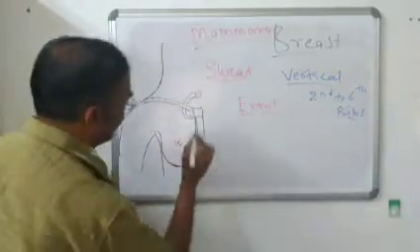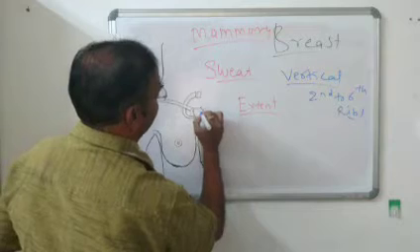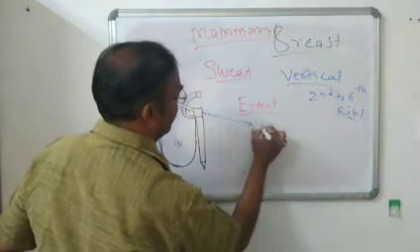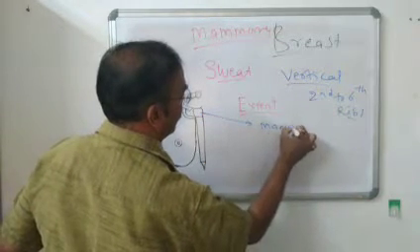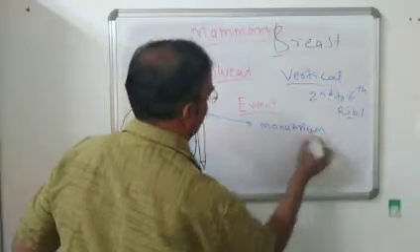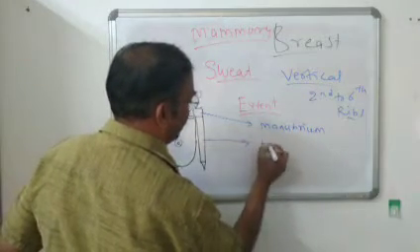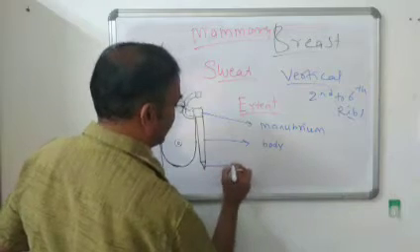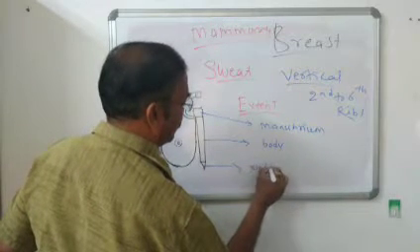Now see, this is manubrium sterni. This is the body of the sternum, and this is the xiphoid process of the sternum.